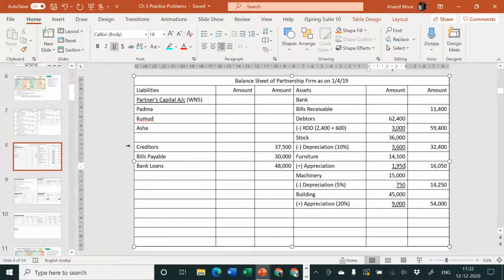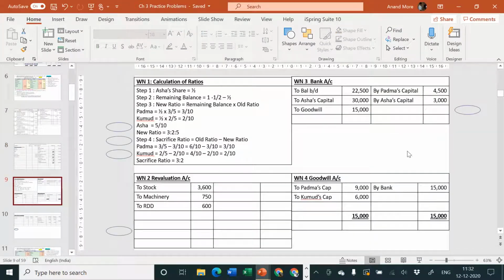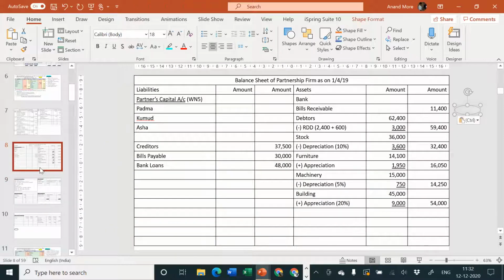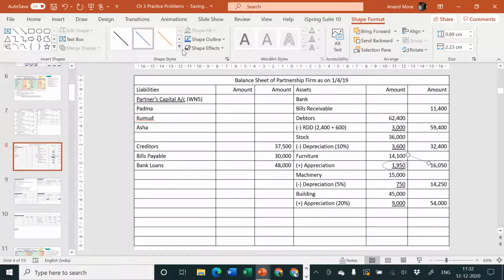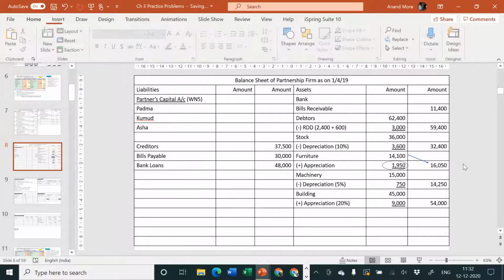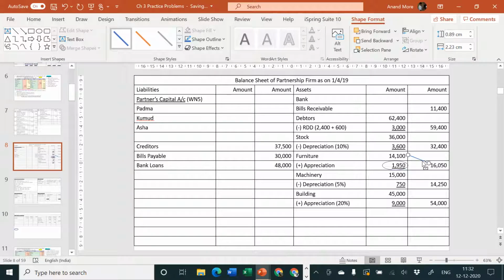So just for the sake of understanding, let me do one more thing. Let me copy and paste it here. Here I was not given 1,950, I calculated 1,950. This is a balancing figure given by the problem. We were knowing 14,100. Let me show you the arrow marks also. We started from 14,100, we went up to 16,050, and then we started from 16,050 and compared it with 14,100.